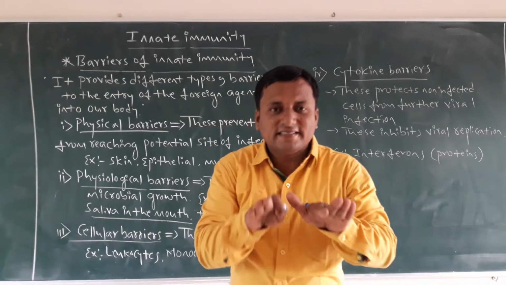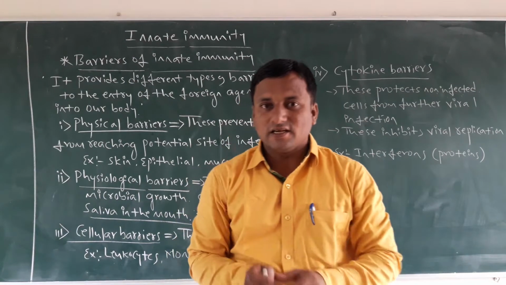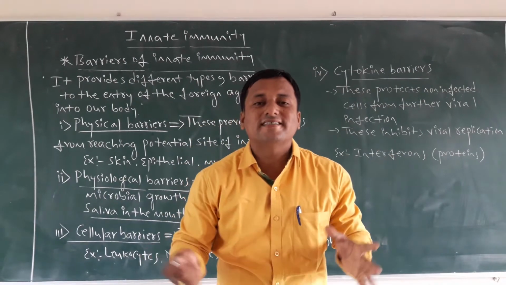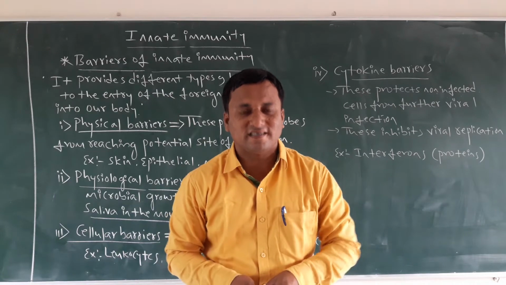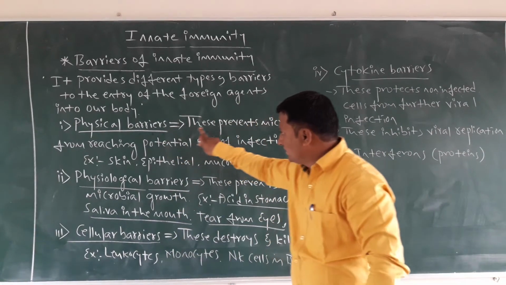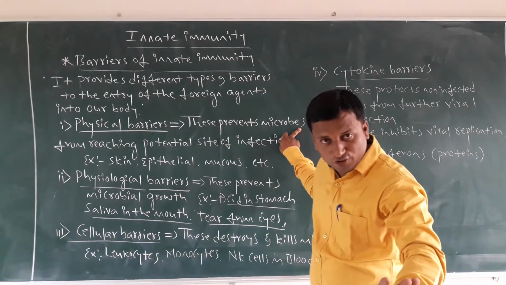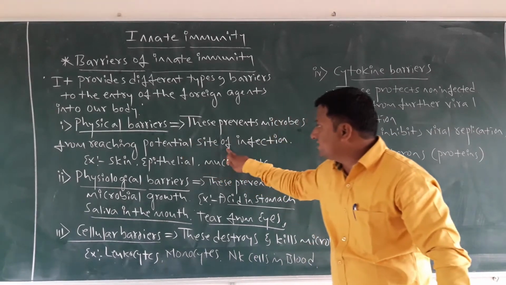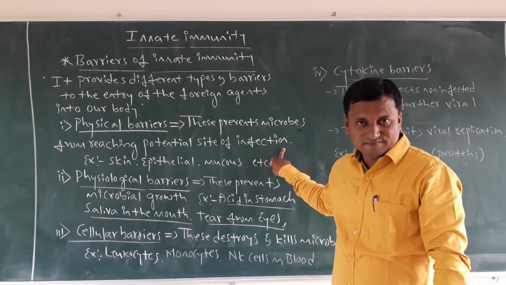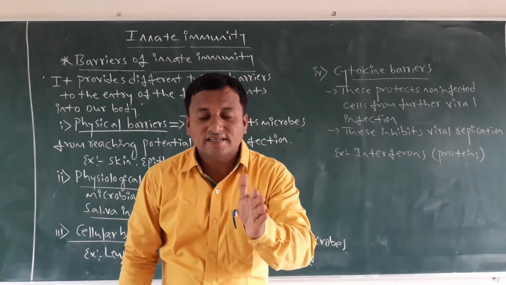Physical means the external surface. Think about which part of our body is the external surface prevention part. Physical barriers prevent microbes from reaching potential sites of infection.